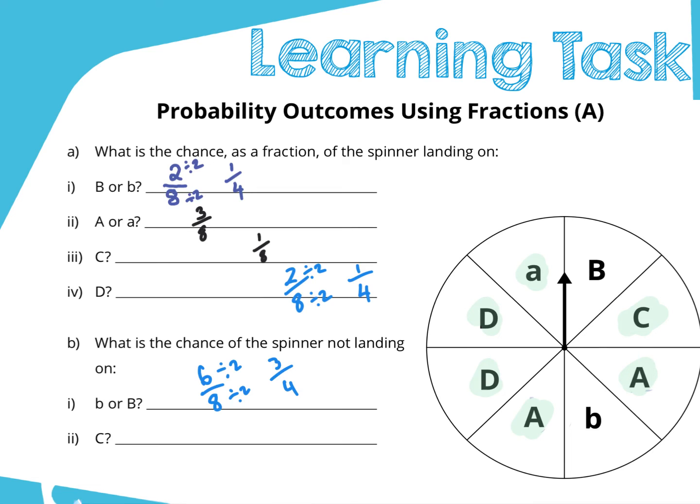And then finally, looking at that C, down the bottom here, let's rub all this stuff off. Let's look at C now. I have not landing on the C. Well, if I highlight these, that's not a C, that's not a C, that's not a C, that's not a C, that's not a C, and that's not a C. So if I'm writing that down as a fraction now, the chances are even better. I'm now looking at 7/8, and you can see they're quite close, okay? Again, not certain, but more likely that if I spin this spinner, it will not land on a C. All right?